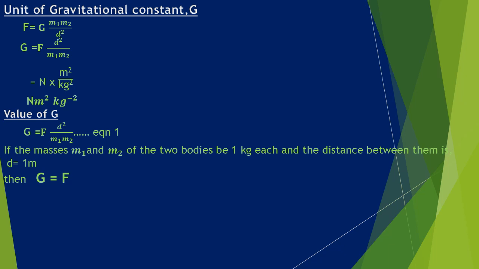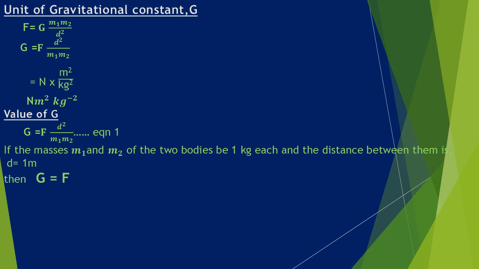And if we substitute the units for all these physical quantities, children, force, what is the unit of force? It is Newton. D is the distance, isn't it? So what is the SI unit for distance? It is meter. So D square means meter into meter will be meter square, divided by M1 and M2, both of which represent masses. So what is the SI unit for masses? It is kilogram.